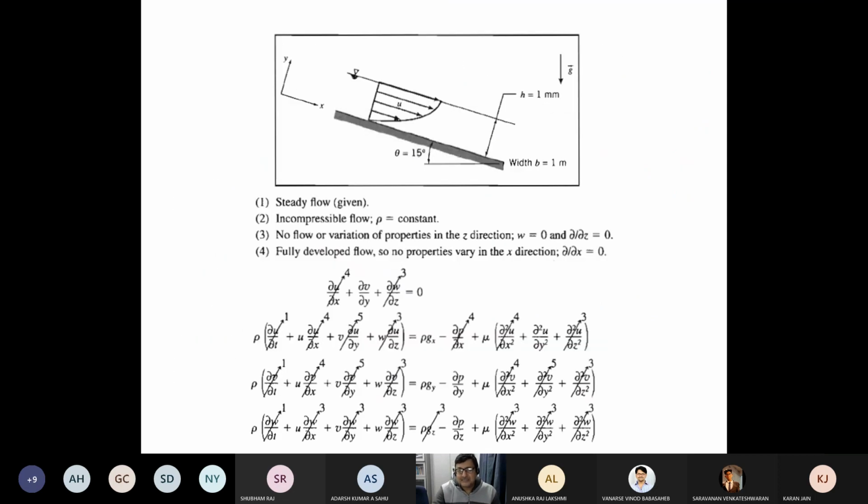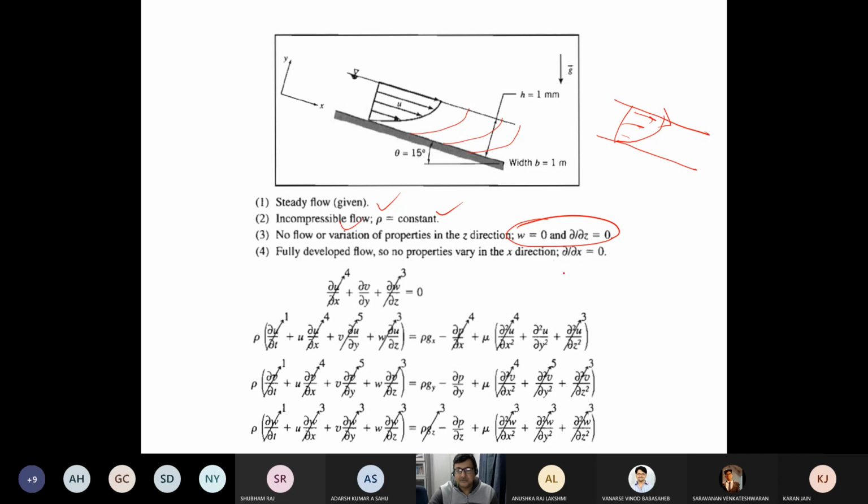This is another simple situation where there is an inclined surface. I'm just getting a little bit more complicated. And then there is a fluid that is flowing down. This is a very common microfluidic situation where you develop a kind of flow profile. How do we solve the problem? Correct. So first I assume steady, then incompressible, that means rho constant. Okay, it's two-dimensional, that means in the Z direction it is 0. And then it's a fully developed flow. Fully developed flow means it is not developing. This profile is repeated. It has attained a velocity profile which is repeated.